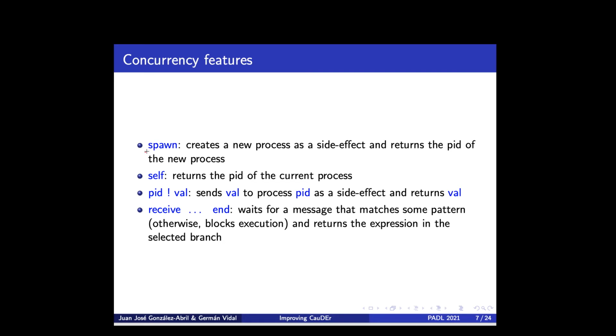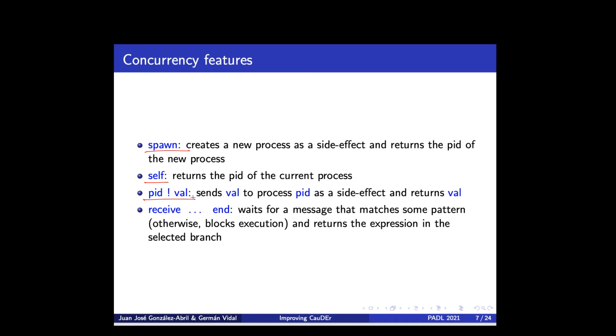Here we have spawn, which is a built-in function that creates a new process as a side effect and returns the fresh pid of the new process. Self is a very simple built-in function that returns the pid of the current process. This expression, with the operator represented by an exclamation mark, is used to send a message.